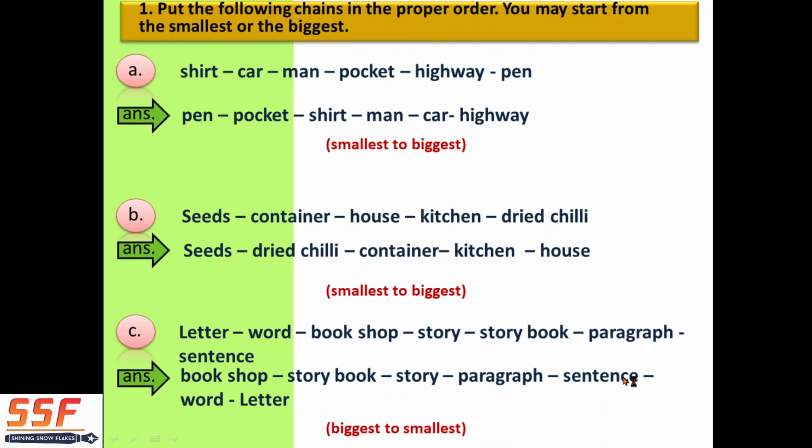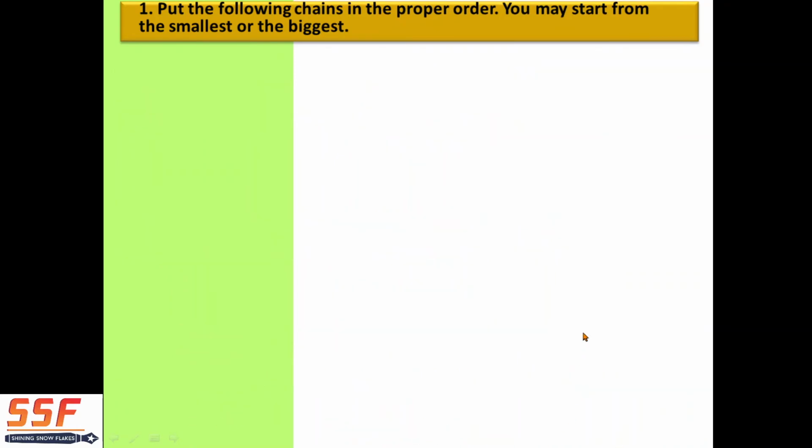So a sentence is made by words. So a word is small and a sentence is big. And a word is made up of letters. In put, P is a letter, U a letter, T a letter, and P-U-T makes the word put. So in this way, from word to letter: bookshop, storybook, story, paragraph, sentence, word, letter. Biggest to smallest.